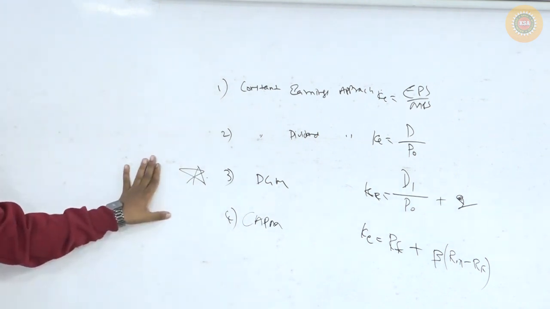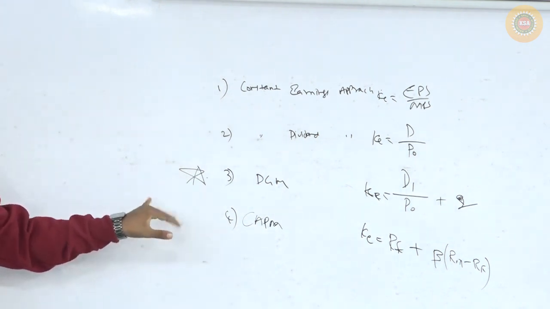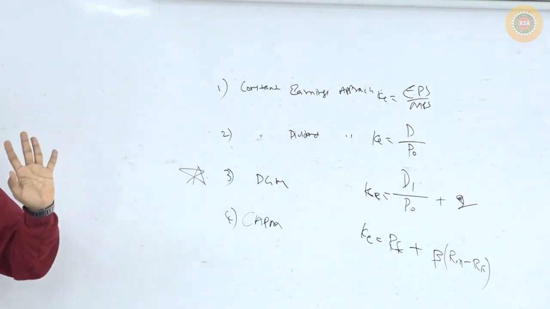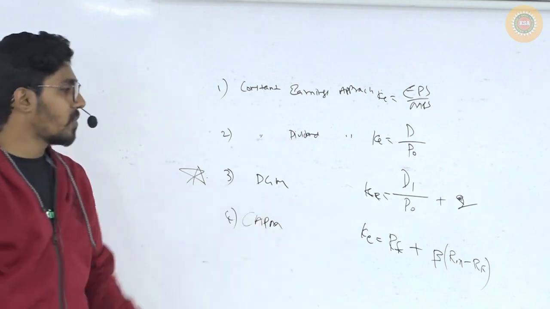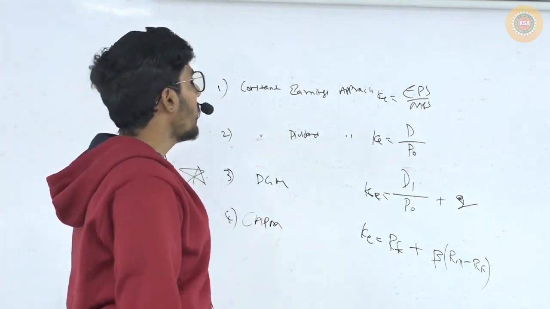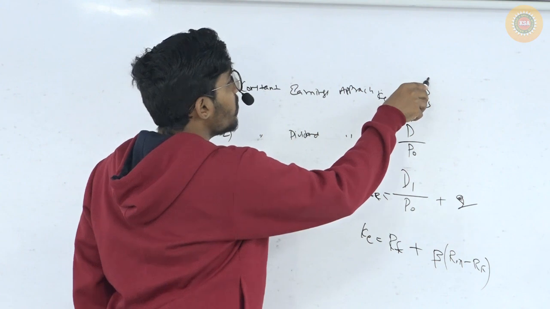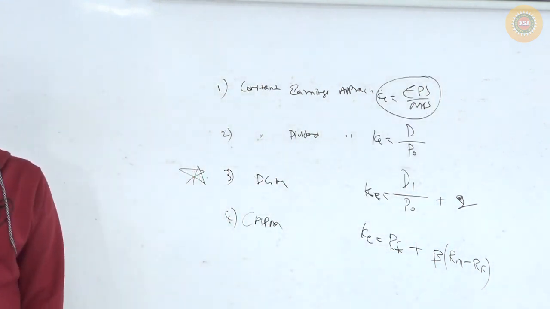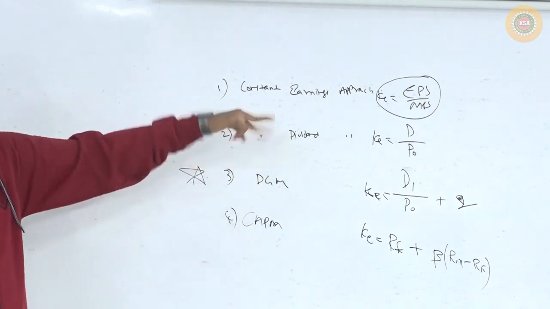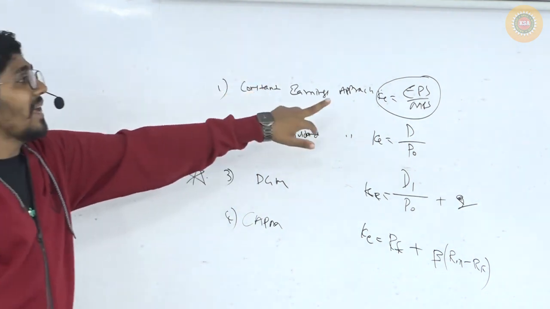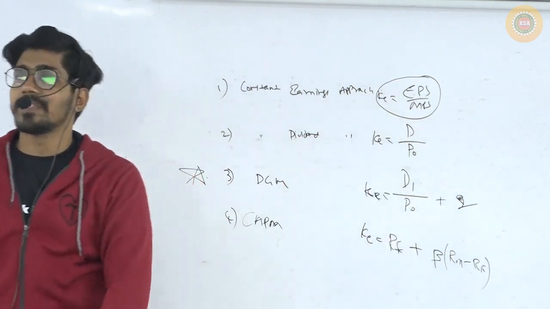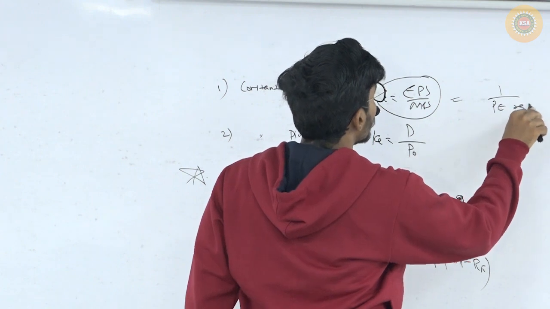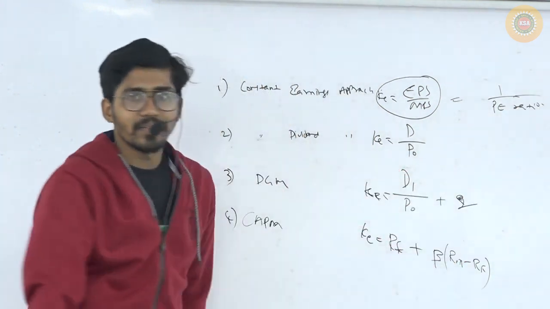In the 4 formulas, if you have any problem with clarity, okay, even from these 4, this is the formula that is used in 90% of the problems, which is the dividend growth model. Here you are going to see that EPS divided by MPS is nothing but the inverse of P ratio. P ratio is MPS divided by EPS. K is EPS divided by MPS. So I can tell that K is also equal to 1 by P ratio. Can I tell like that?